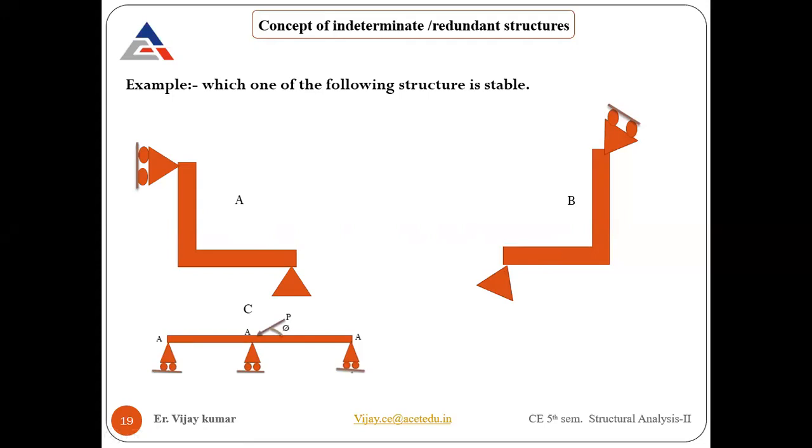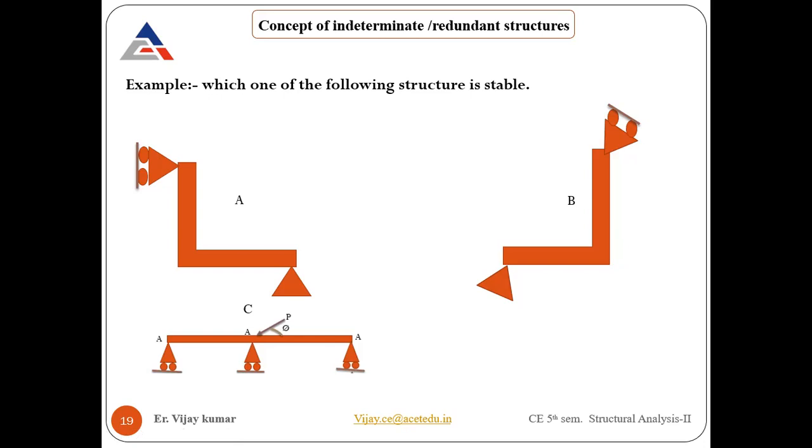So that's why A is the right answer for the stability part. We don't have any parallel support reaction here. We don't have any concurrent here. We don't have any partial constraint. So these 3 things are satisfied by option number A. That's why A is the right one.